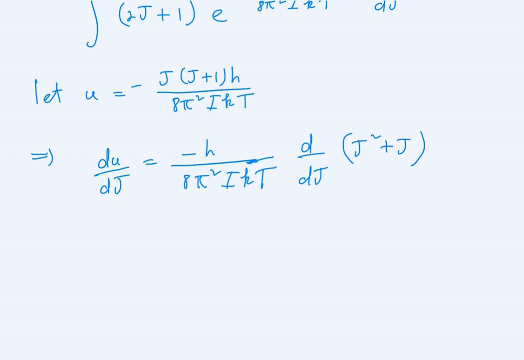So outside the derivative we have minus h over 8 pi squared multiplied by I multiplied by k multiplied by t, and the derivative is 2j plus 1.